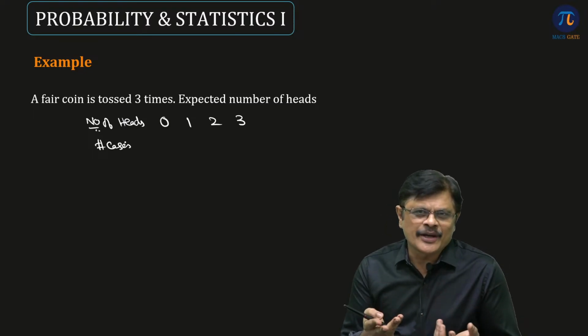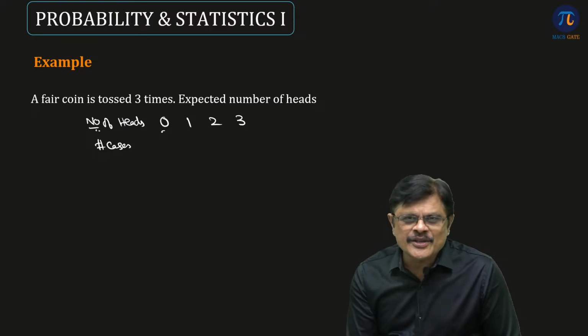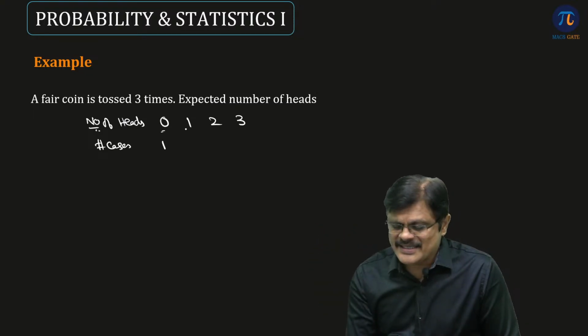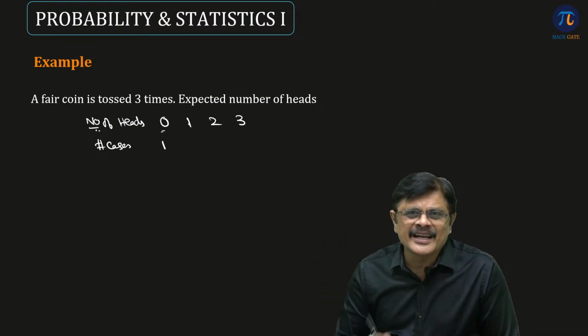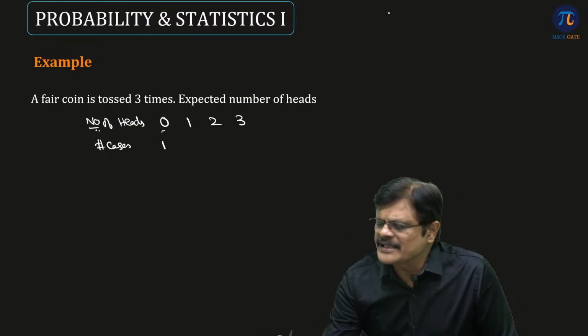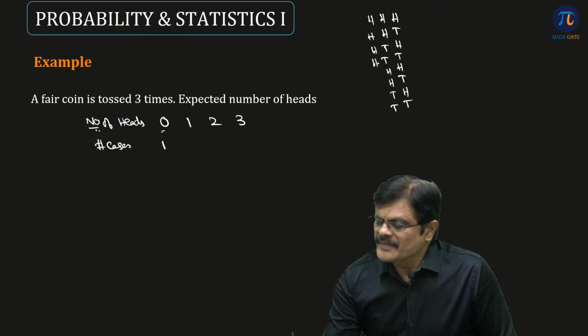Okay, now in how many cases are you going to get this many heads? When you toss 3 coins, there are a total of 8 possibilities. In those 8 possibilities, how many cases are you going to get 0 heads? Tail, tail, tail. That is one case. How many cases are you going to get 1 head? I can just write down all the 8 cases: HHH, HHT, HTH, HTT, THH, THT, TTH, TTT. 4 H's and 4 T's.